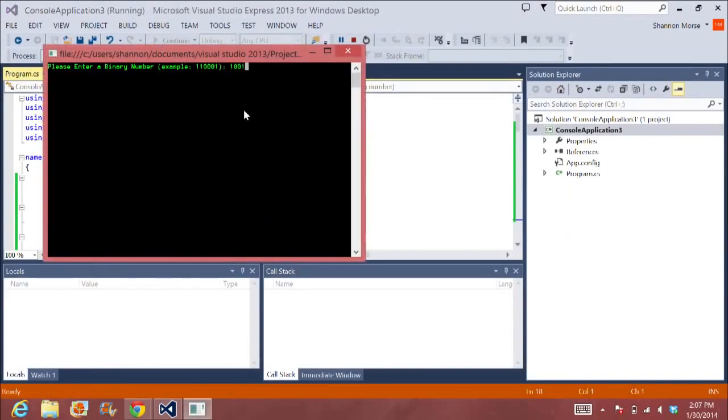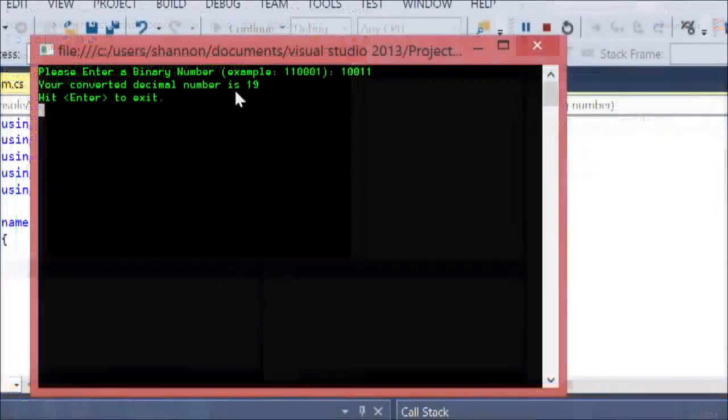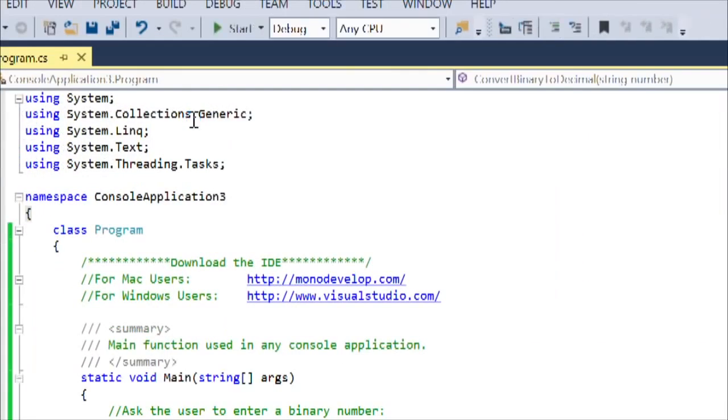Okay, there we go. So now I can run the code from last week and I get my decibel number is 19, hit enter to exit. Yay, it worked.